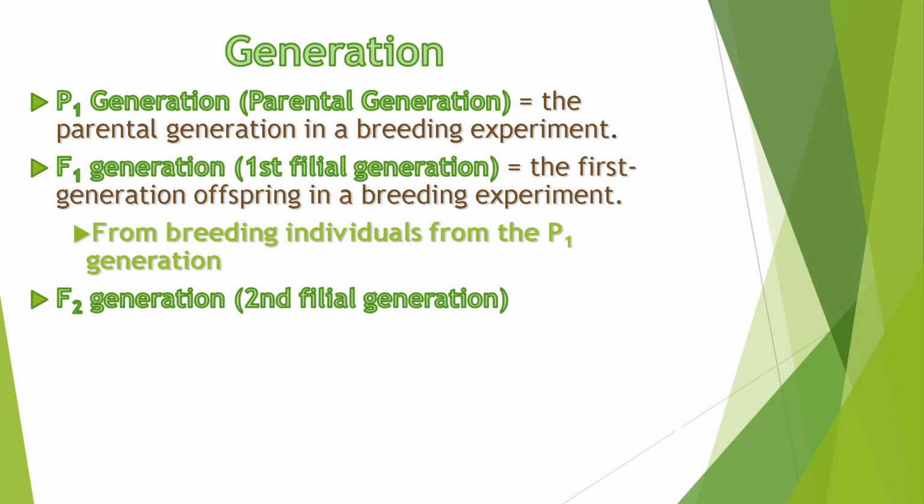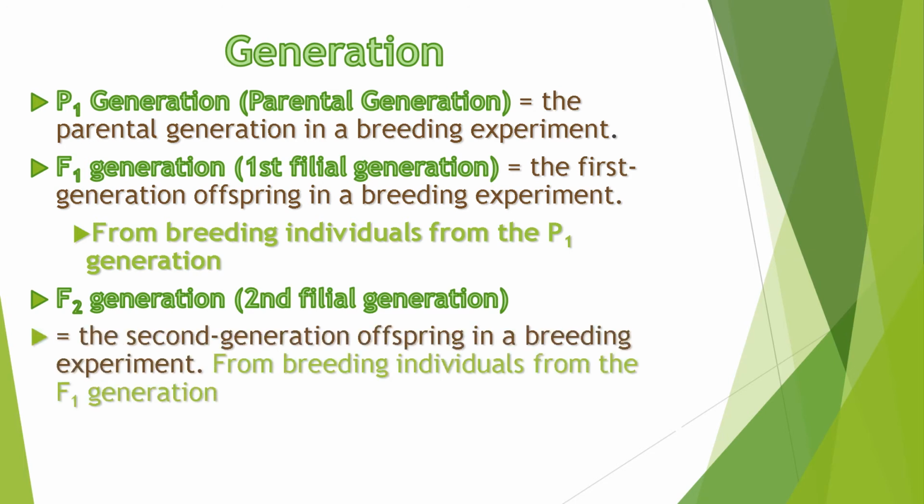Lastly, we have the F2 generation or the second filial generation. The second generation offspring in a breeding experiment. It came from breeding individuals from the F1 generation.